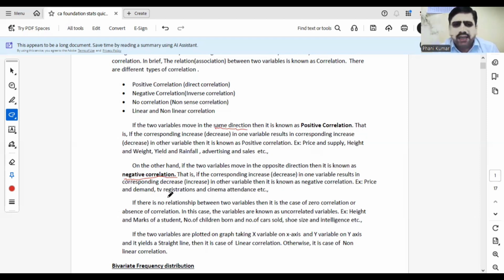Price decreases, demand increases. TV registrations and cinema attendance: we all know that nowadays the OTT platform is increasing very much. That means cinema attendance is decreasing very much. It is a negative correlation.